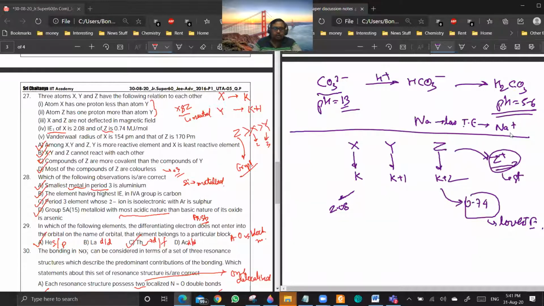Are you getting the point? Van der Waals radius you can define for anyone, but covalent radius you can only define when you have a covalent compound. Now it is giving that when you are talking about size, Z is greater than X. So if Z is greater than X in size and Z plus 1 is stable, Z has to be a group 1 element. Yes or no?